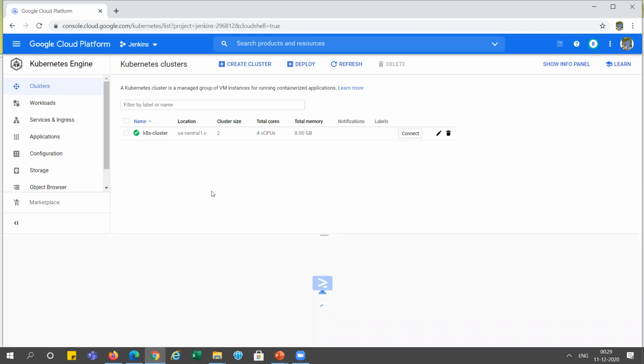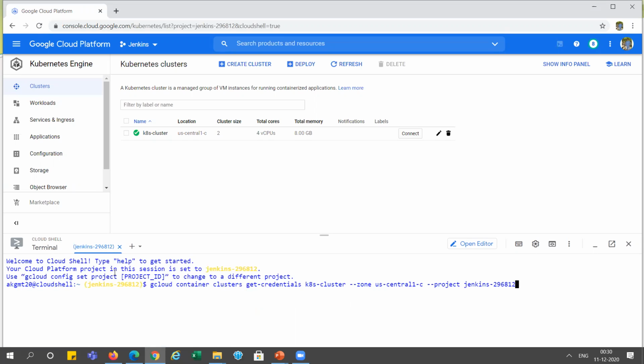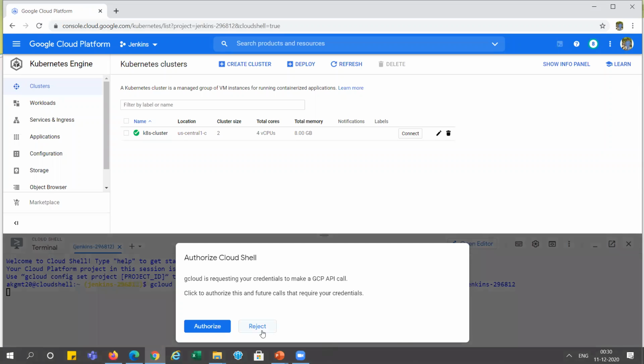It will try to connect in the Cloud Shell. So it is preparing to connect. You can see this same command here. I'm authorizing it.